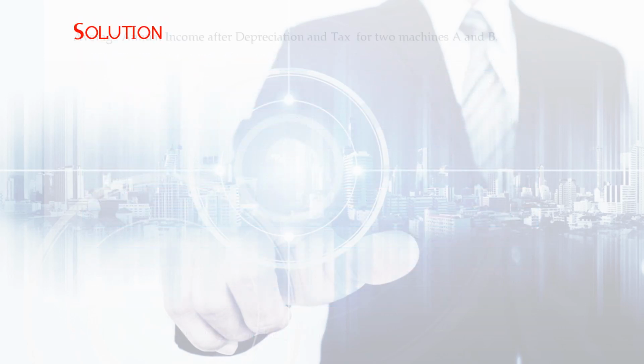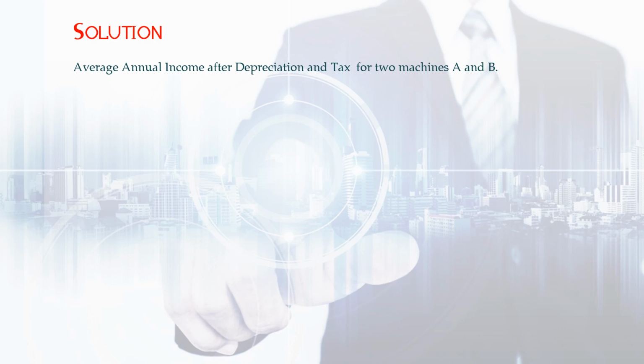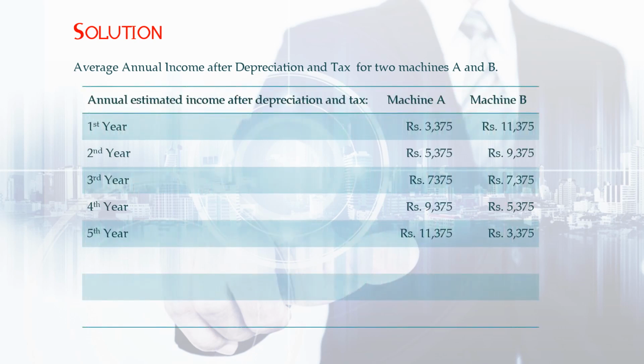Solution. Average annual income after depreciation and tax for two machines A and B. So in this problem, they have directly given average annual income after depreciation and tax. I have just made an entry of the information which is available in the question. And one thing you have to note, they have given one piece of information called tax at the rate of 55 percentage. But that is additional information, just to twist the people.